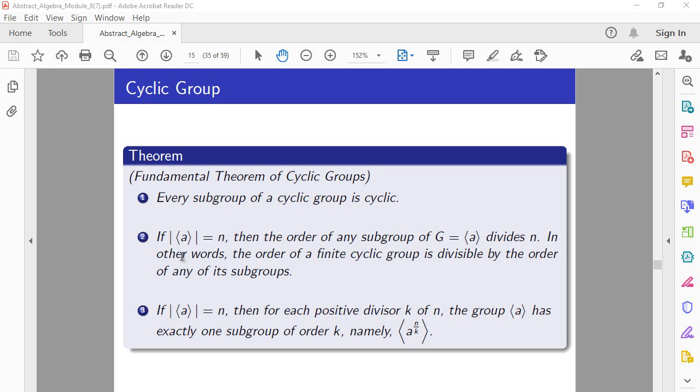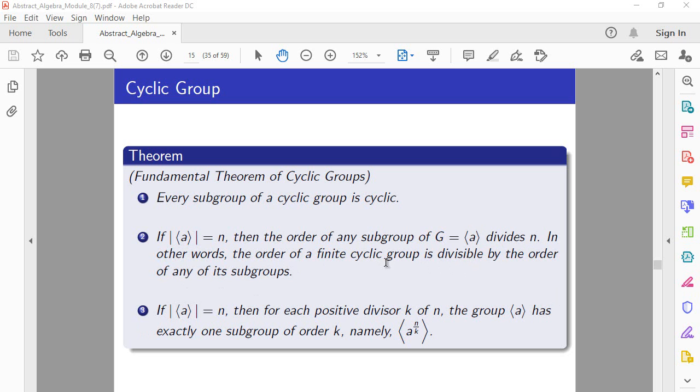If the order of the subgroup generated by A is n, that means that's also the order of the element A. Then the order of any subgroup of the group generated by A divides n. In other words, the order of a finite cyclic group is divisible by the order of any of its subgroups.